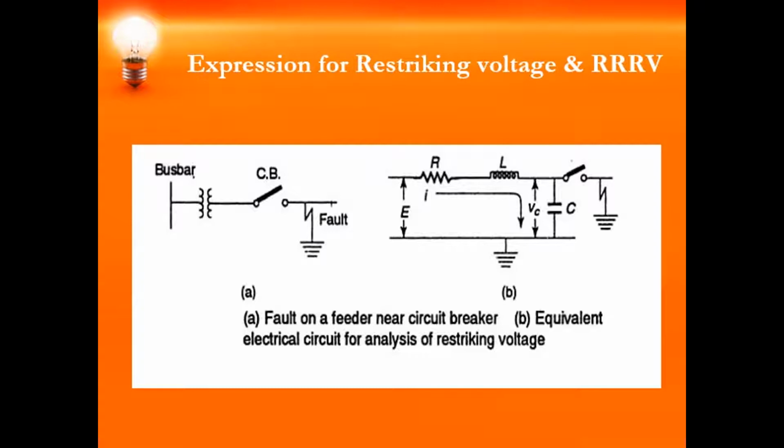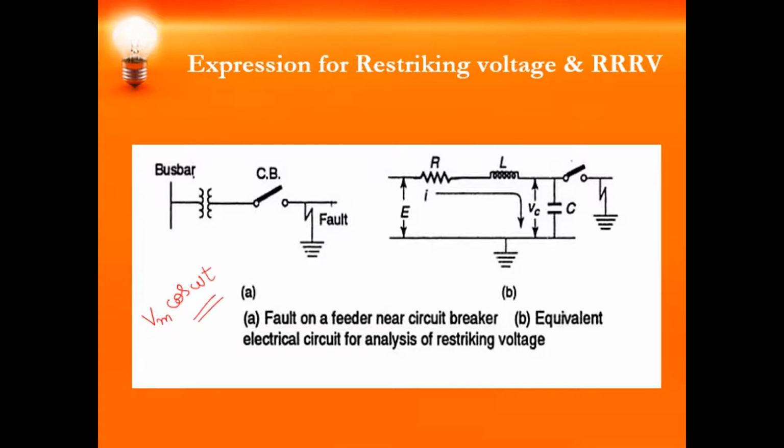We have seen that at current 0, when the arc is interrupted, a very high voltage occurs, which is nothing but the restriking voltage. So for the voltage expression, we will consider it to be a sinusoidally varying quantity, and since the maximum voltage occurs at current 0, we will express it as Vm cos omega t.